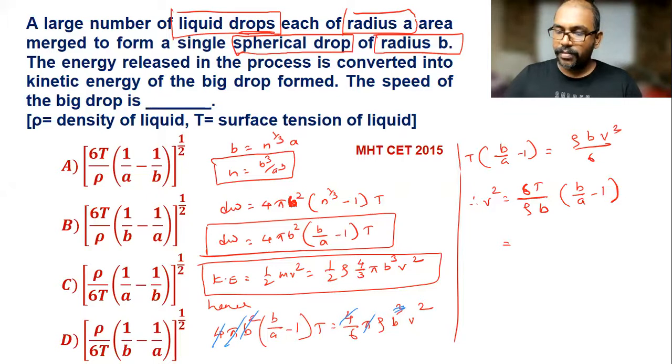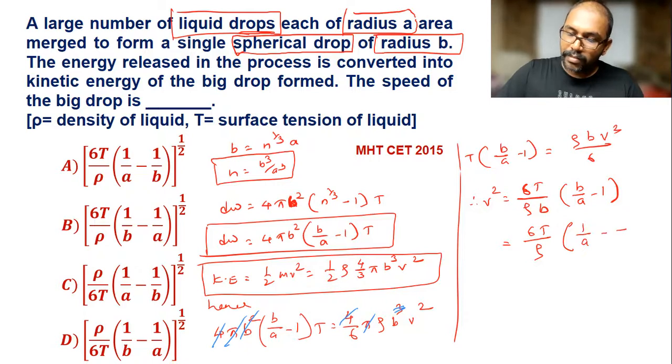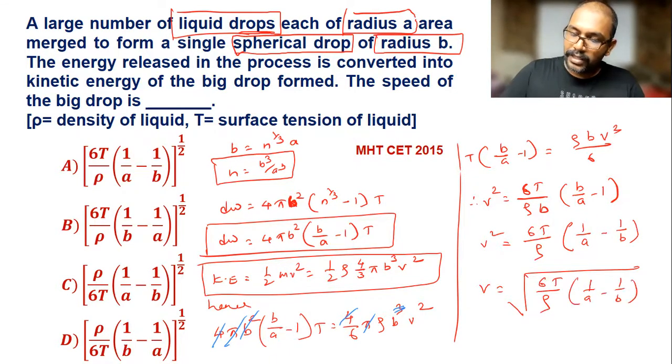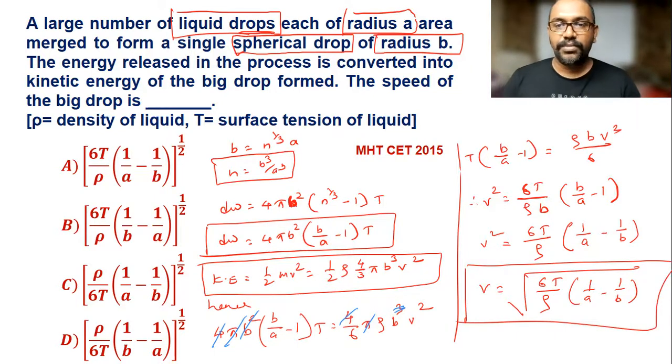After transferring b inside, we get 6T divided by rho, b gets cancelled, 1 by a minus 1 by b. So this is v square. So v is under root, 6T by rho, 1 by a minus 1 by b, and this is the expression for the speed of the big drop.